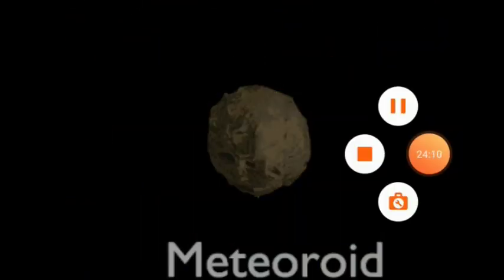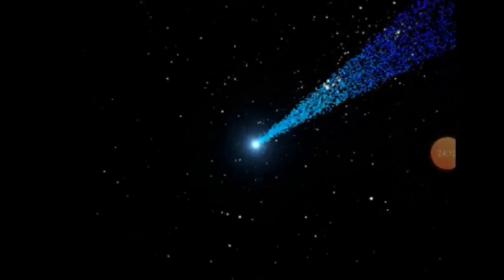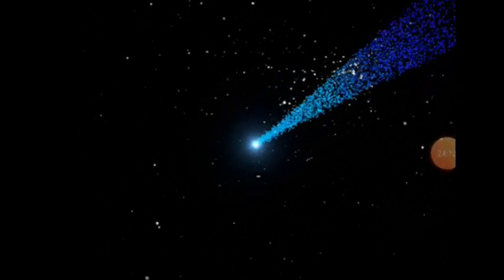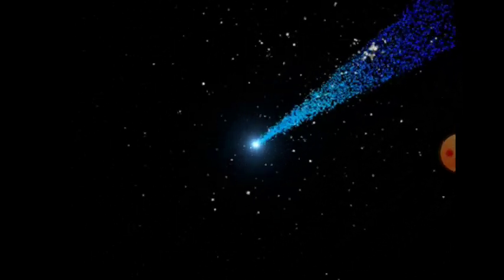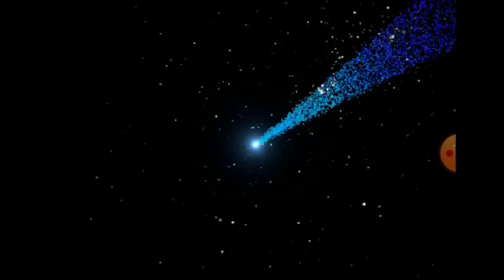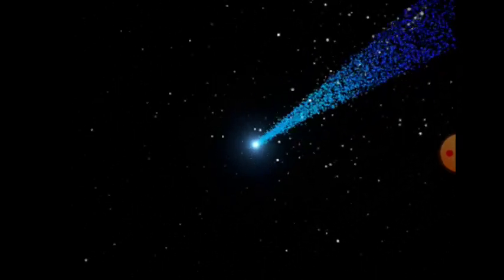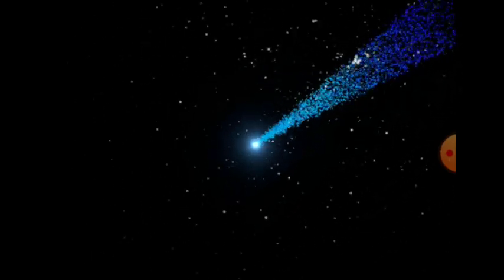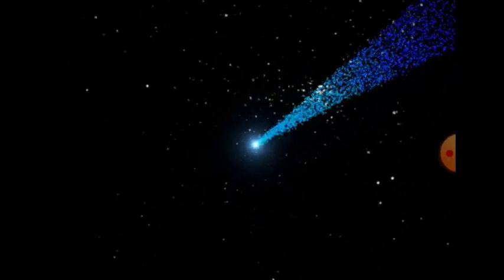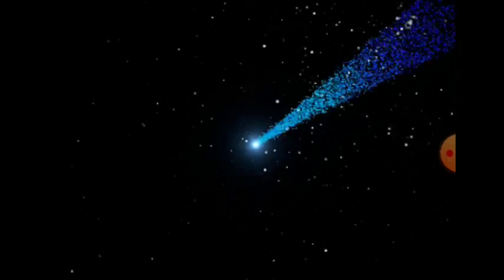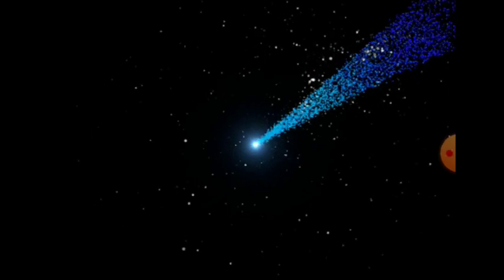Now next is comet. There is another category of heavenly bodies known as comets. They too move around the sun, but they follow long, elongated orbits. They appear as beautiful shining bodies in the sky with long tails. As they have long orbits, they appear after long intervals. The most famous comet is Halley's Comet, which appears every 76 years. Last time it appeared in 1986.